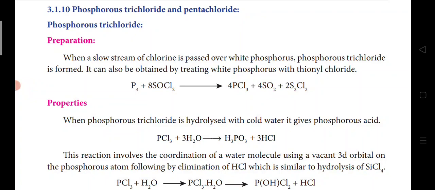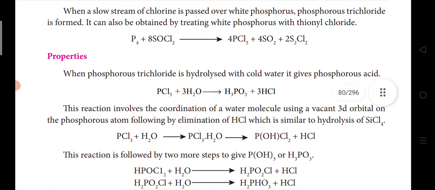So when we pass chlorine gas through white phosphorus, it forms phosphorus trichloride. Otherwise it can also be prepared with what? Thionyl chloride. What is thionyl chloride? SOCl2 is thionyl chloride. It gives phosphorus trichloride. Its properties: it is hydrolyzed with cold water. It gives a phosphorus acid.